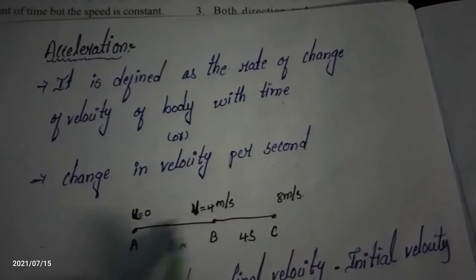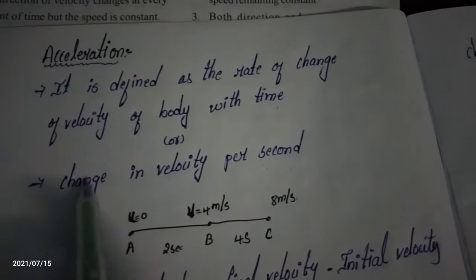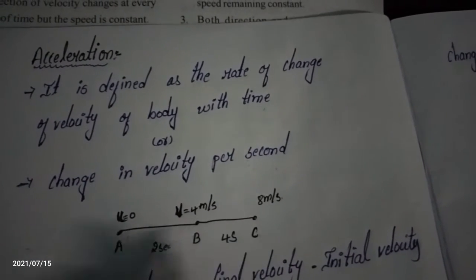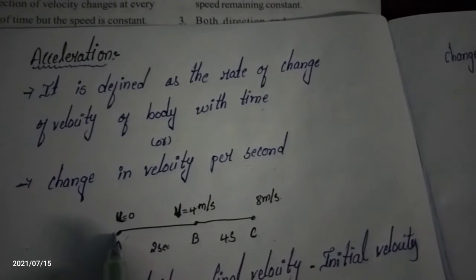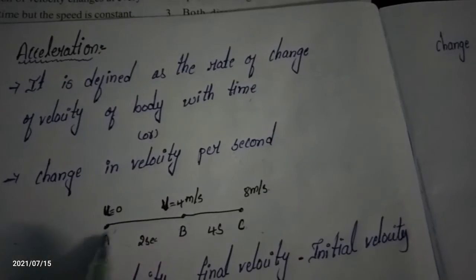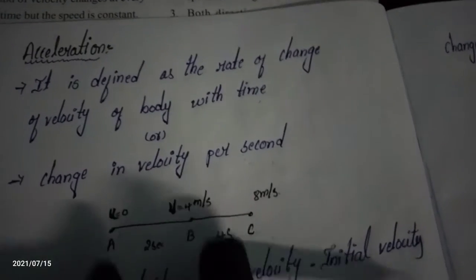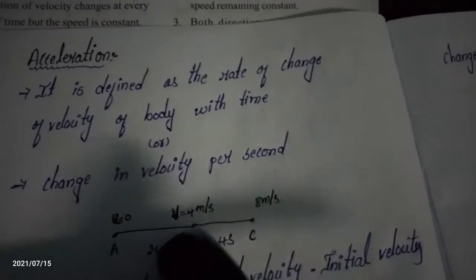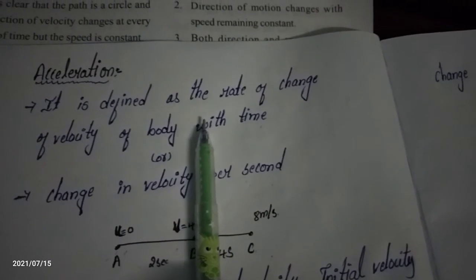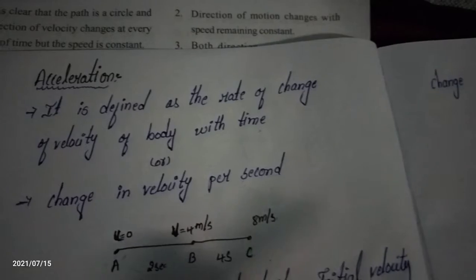Let us take one example to understand acceleration. Here is A, here is B, and here C. These are three positions. At the initial position, I am taking A and B first. Only these two we have to observe, and we have to find the acceleration between the two.